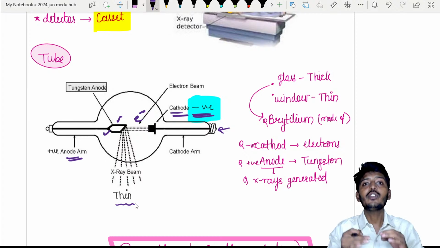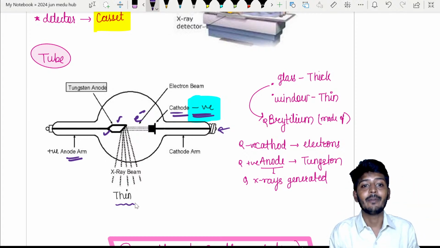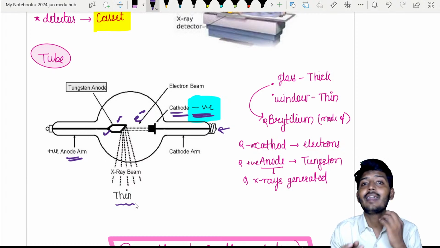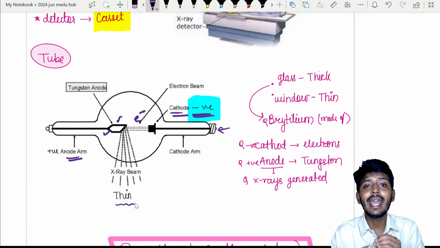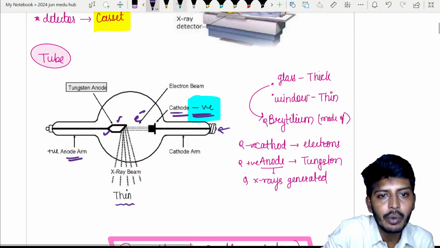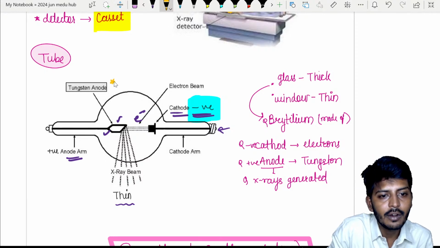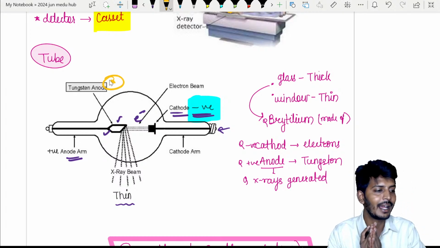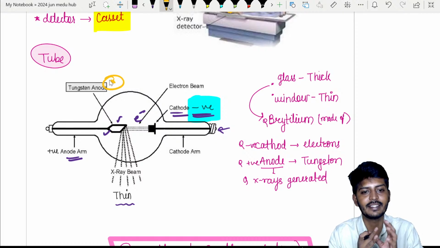When electrons fall on the anode arm, X-rays will be generated. When electrons fall here, there will be some nuclear level reaction which will create X-rays. Basically they'll ask you one question: the anode arm is made out of which metal? It is made out of tungsten. Tungsten, my dear students. I hope everything is clear so far.